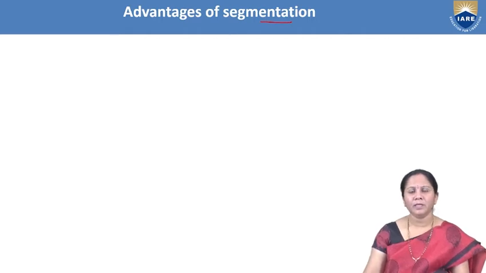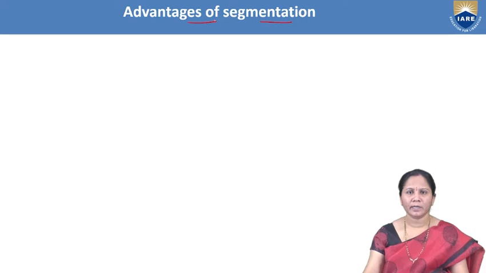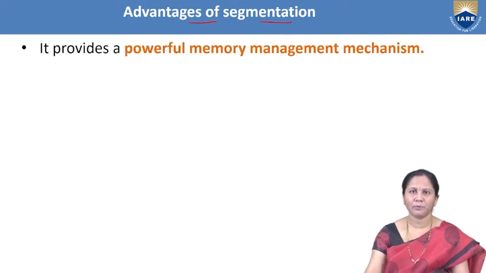Now, 8086 microprocessor is supporting segmented memory. Because of that, what are the advantages? We will see the advantages of segmented memory now. It provides a powerful memory management mechanism. That means memory can be used very efficiently.